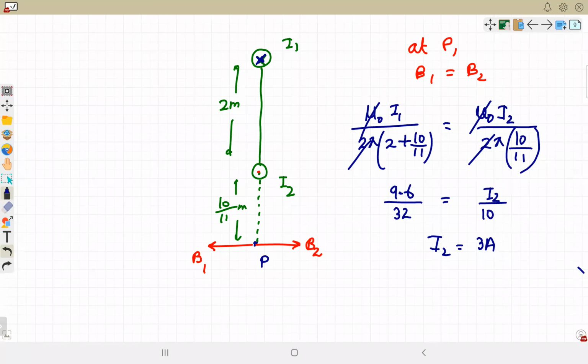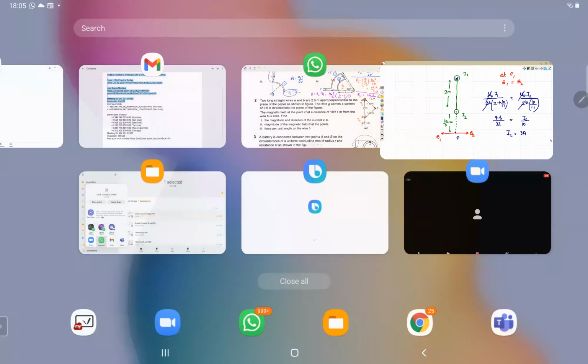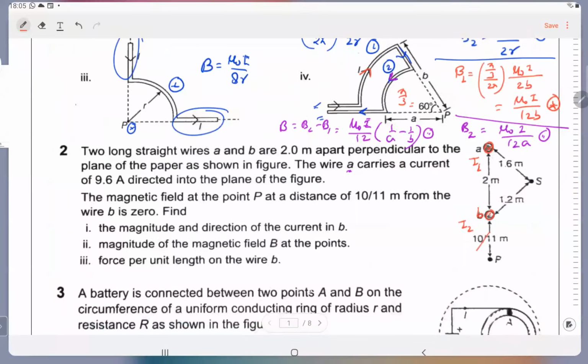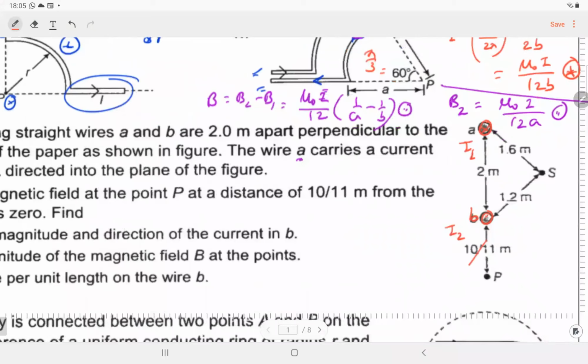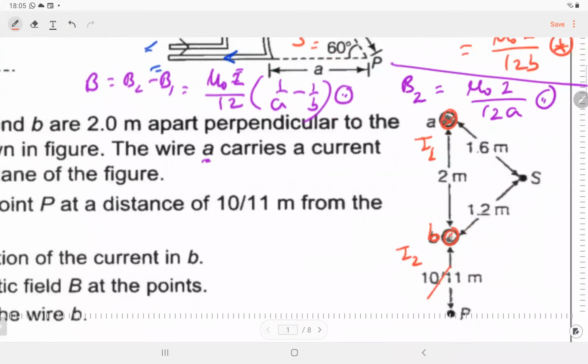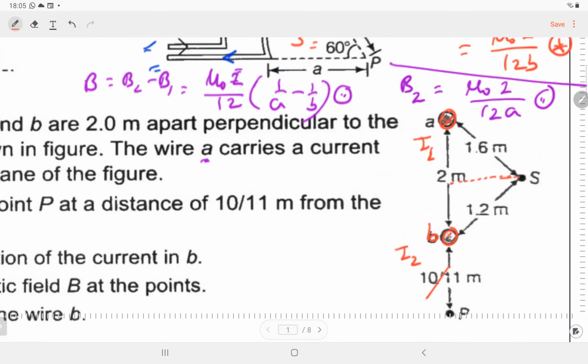Fine. The second question has a second part that is even more tricky, relatively more tricky. We have to find the magnetic field at point S, because we already have the values of I1 and I2. Calculate the magnetic field at point S.